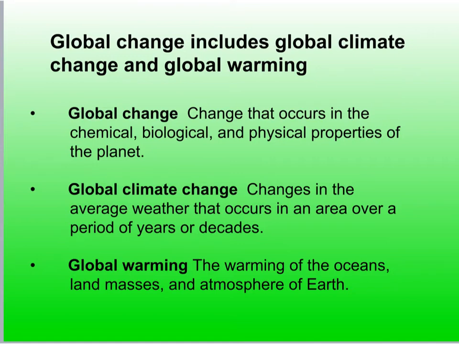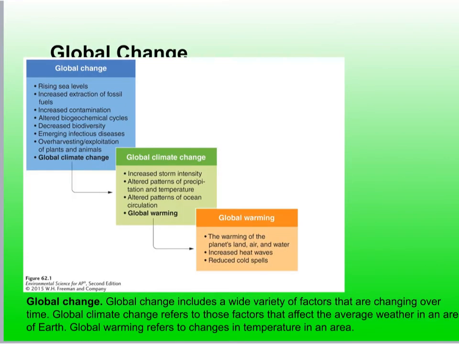One type of global change of particular concern to scientists is what we call global climate change. That refers to changes in the average weather conditions that occur in an area over a period of years or decades. These changes can be categorized as either natural or anthropogenic. You might recall from an earlier section the El Nino events, which occur every 3 to 7 years. They alter global patterns of temperature and precipitation. Anthropogenic activities like fossil fuel combustion and deforestation also have major effects on global climates.